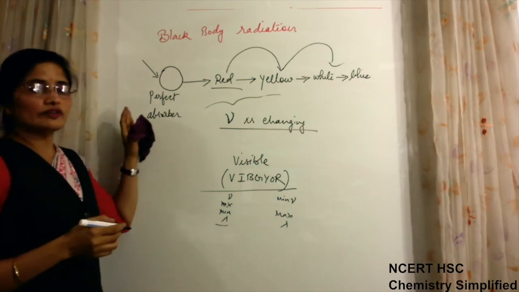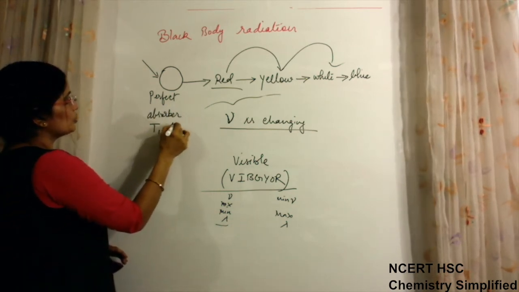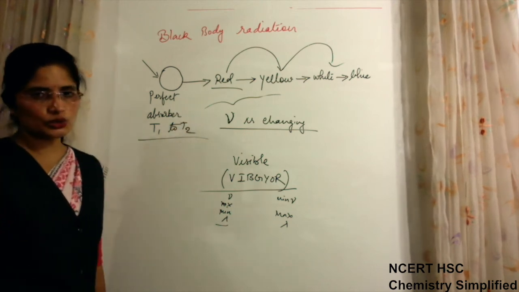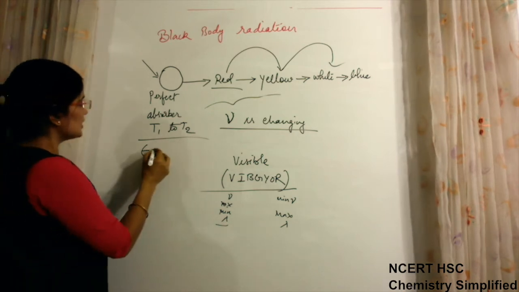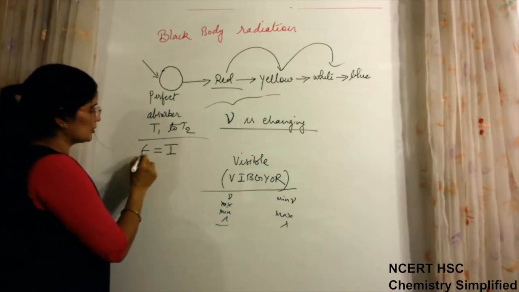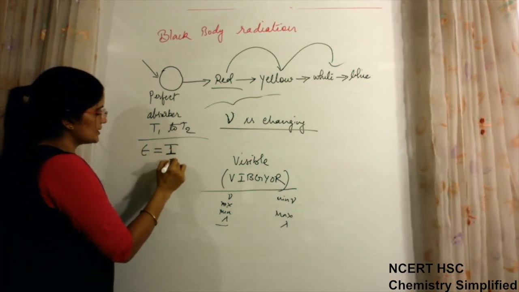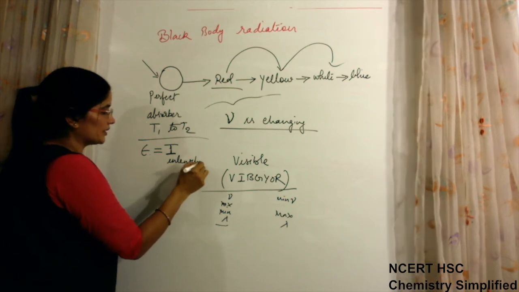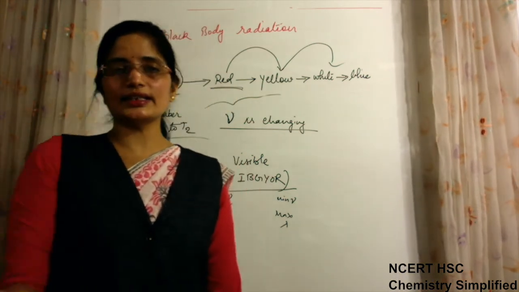But according to wave nature, if you are increasing the temperature from T1 to T2, energy is increasing, and there should be an increase in the intensity of the same color, because according to wave nature E is proportional to I, the intensity. That means it should become more red instead of changing its color.